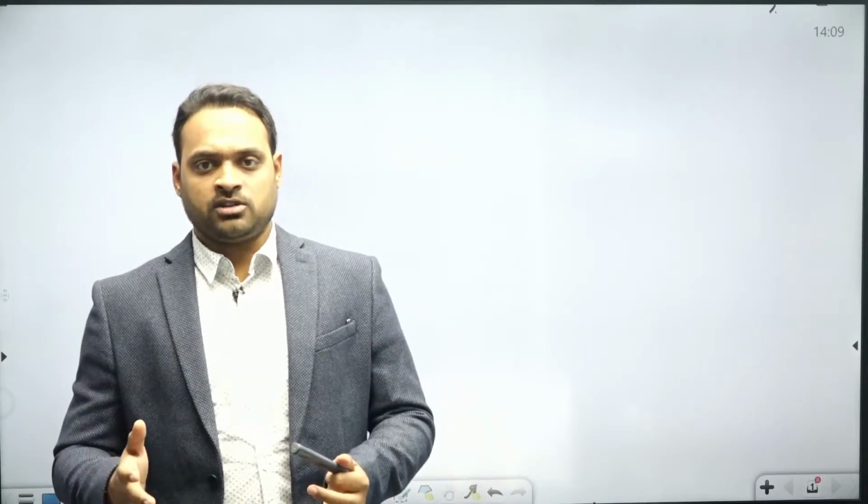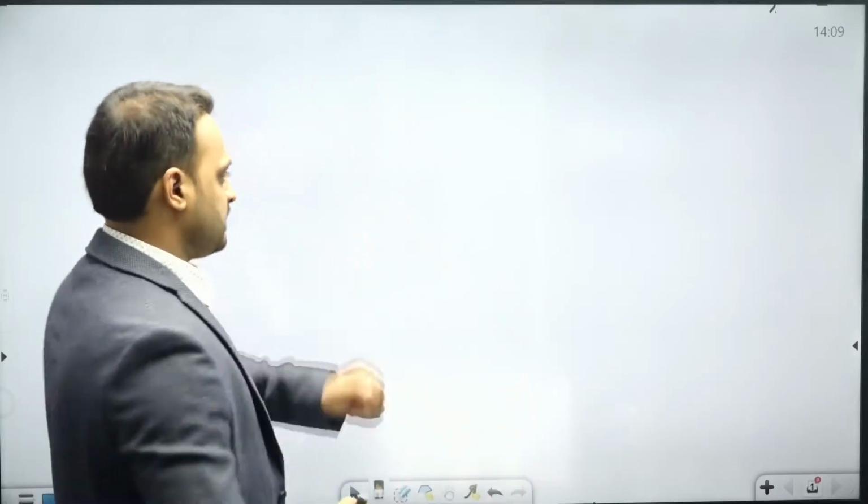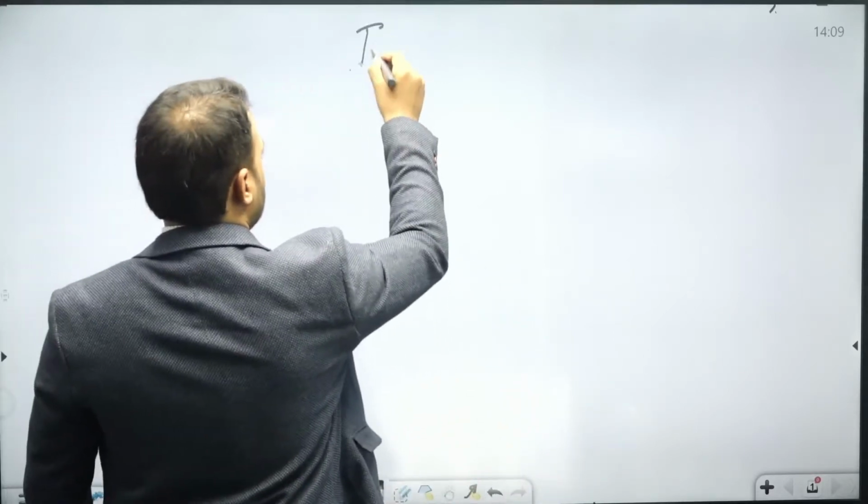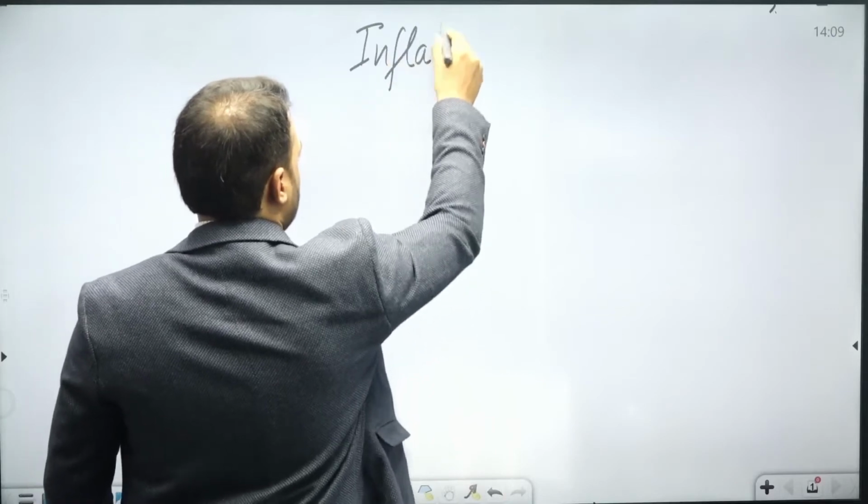And today we are going to begin with a very important topic of the economy, which is asked all the time, and this is one of the most favorite topics of the UPSC. Either we are talking about the prelims or the mains examination, or whenever we are going for the personality test, the most important sector from where the interviewer asks questions is what we are going to discuss today. So we begin with the topic called inflation.